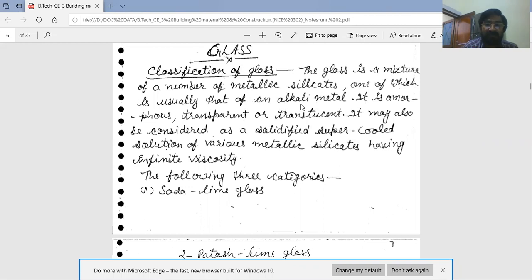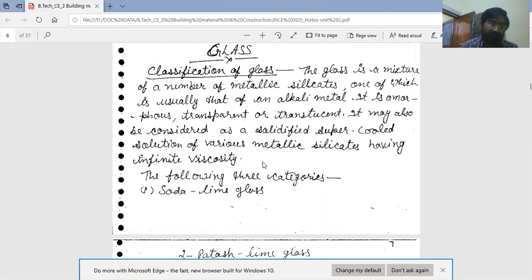It is amorphous, meaning no definite shape of particles. It is amorphous, transparent, or translucent. It may also be considered as a solidified, supercooled solution of various metallic silicates having infinite viscosity.